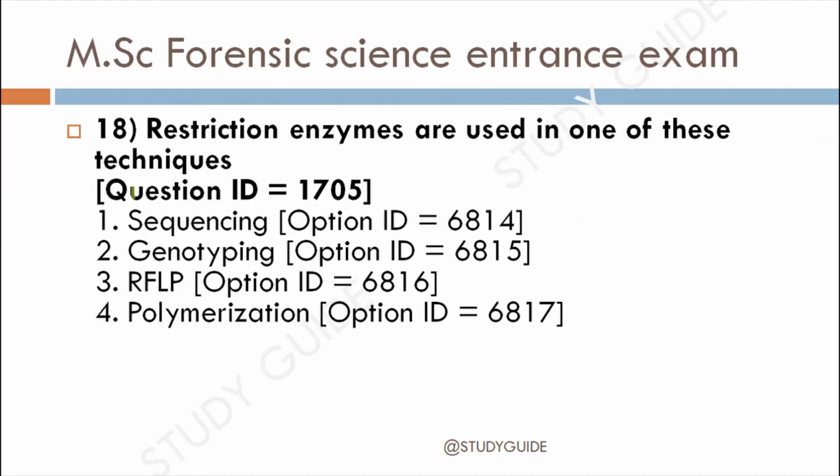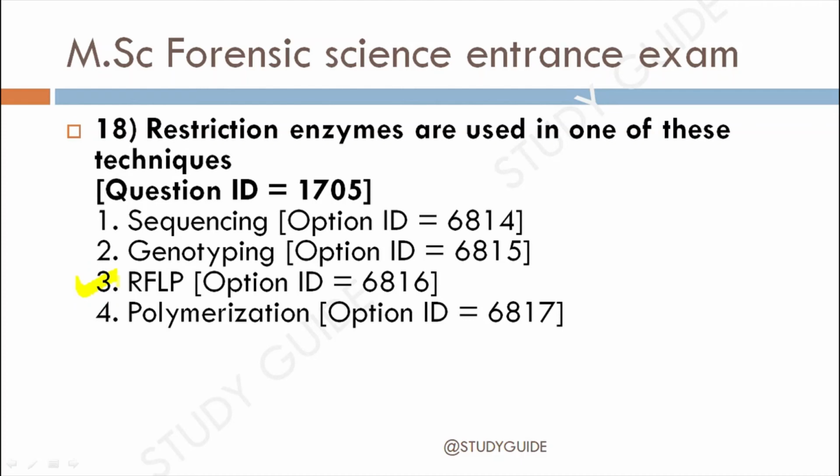Next question, question 18. Restriction enzymes are used in one of these techniques. First, sequencing. Second, genotyping. Third, RFLP. Fourth, polymerization. The correct answer for this is option 3, that is RFLP.